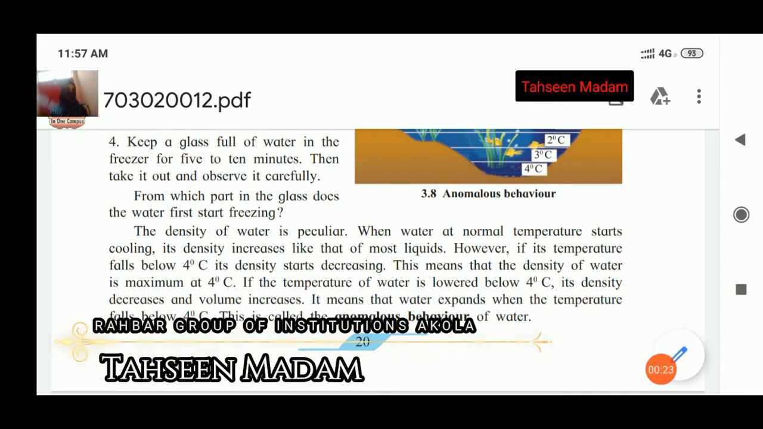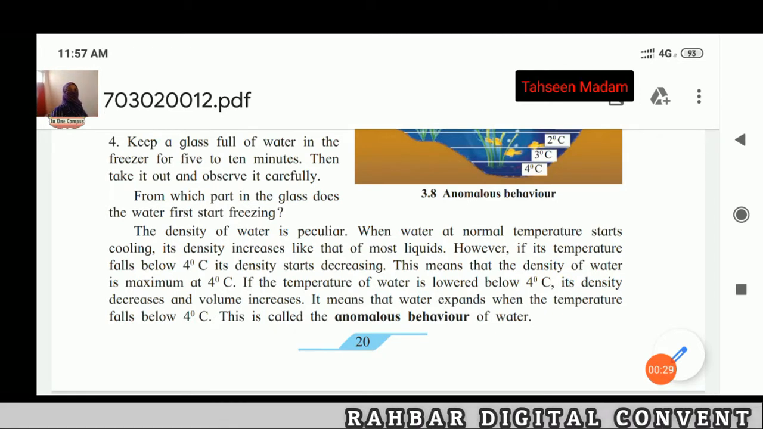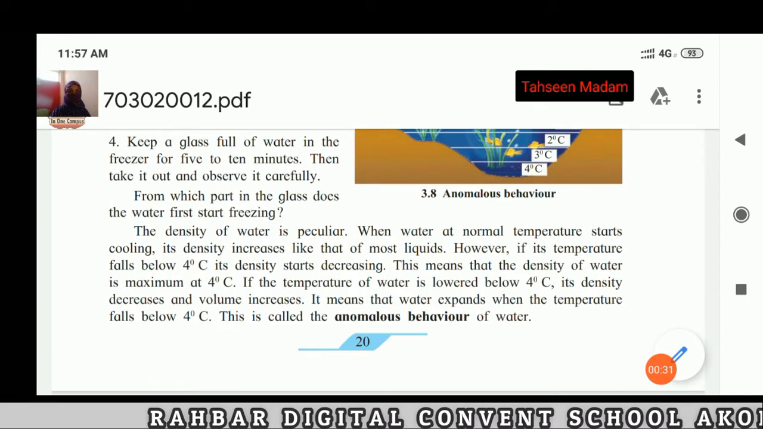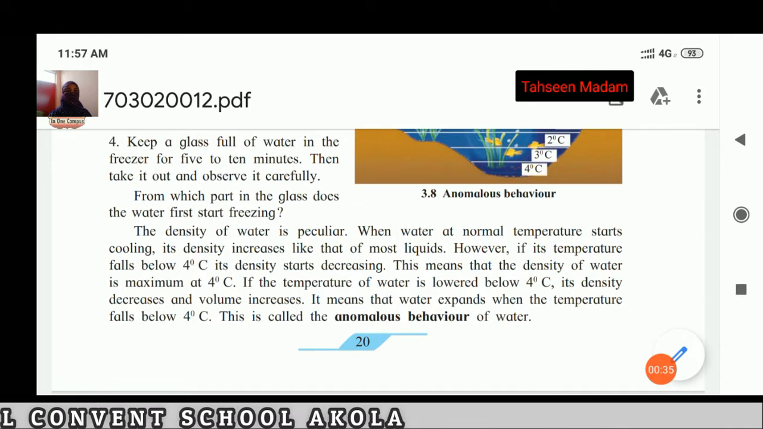Now I am going to explain to you lesson number 3 of standard 7, properties of natural resources. Now we will learn our remaining part of lesson number 3, properties of natural resources.